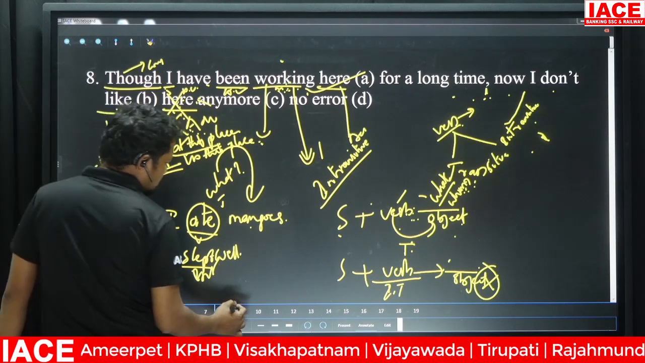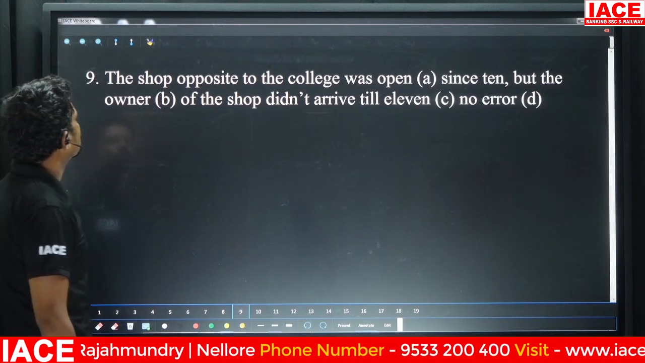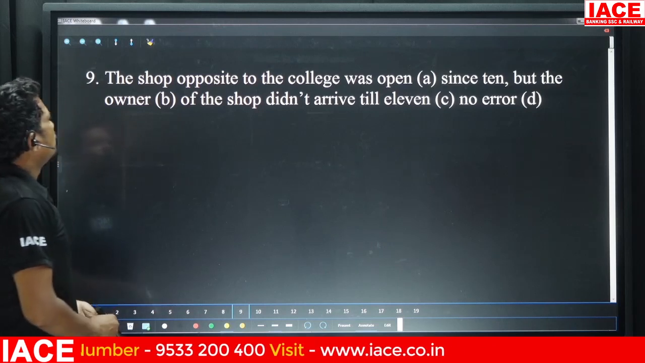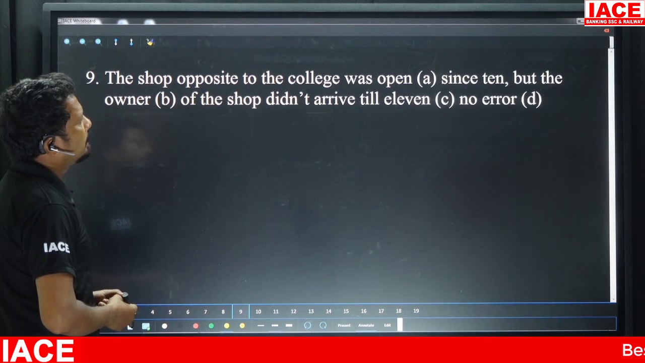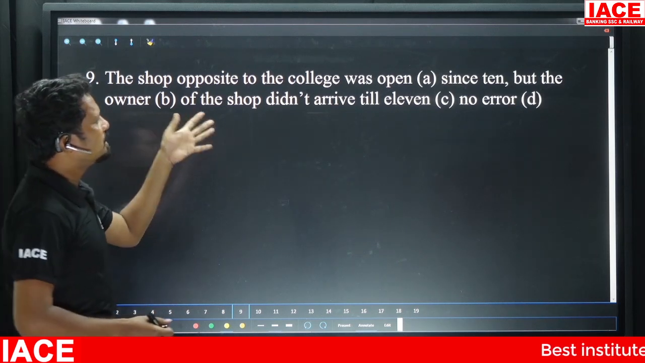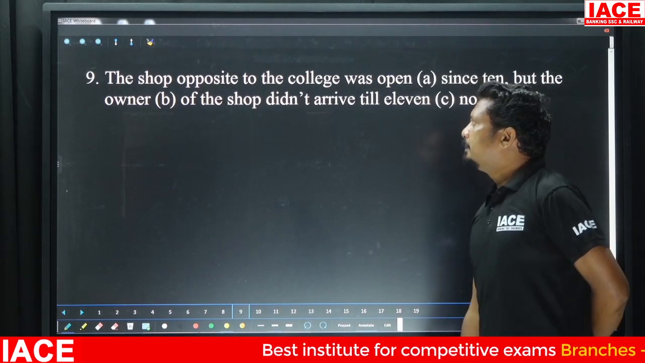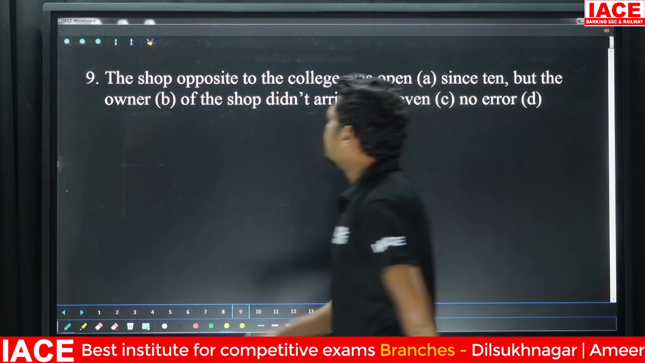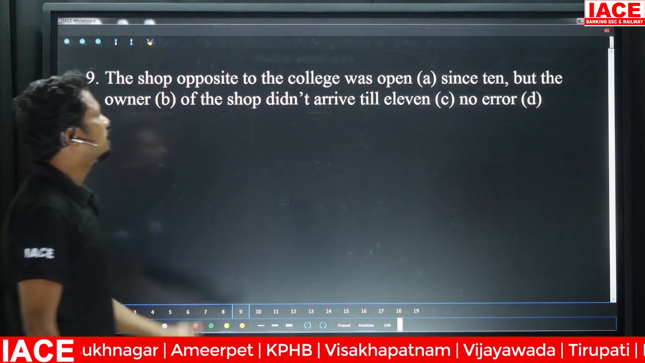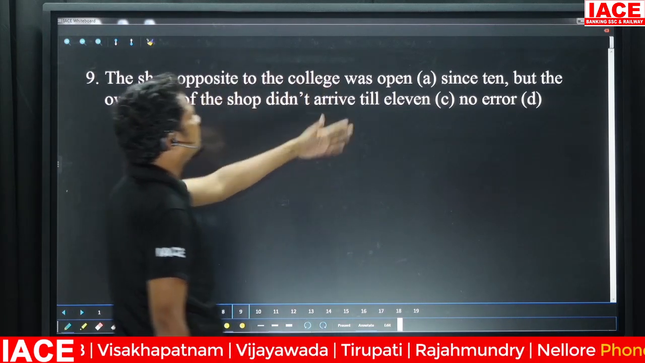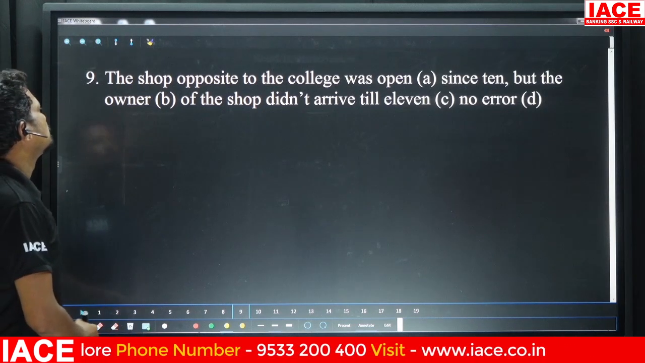Your next question is: the shop opposite to the college was open since 10, but the owner of the shop did not arrive till 11. So let me know the error. If you think the sentence is absolutely grammatically correct, you can go with no error. What do you think?